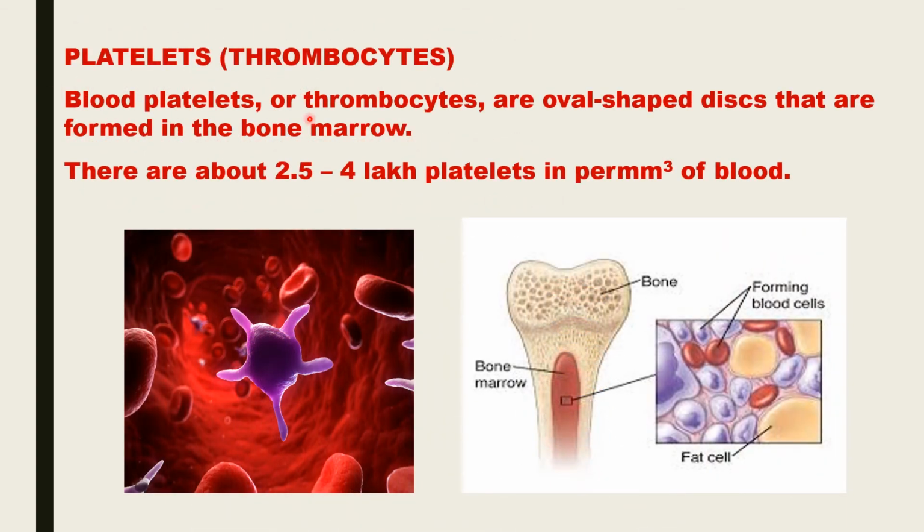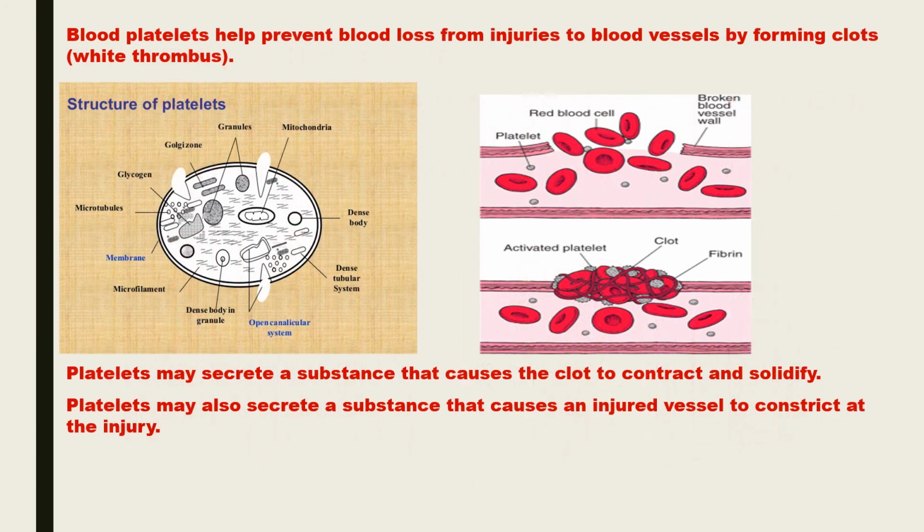The blood platelets are also called thrombocytes. These are minute oval or round structures. These cells are non-nucleated, that is these cells do not have a nucleus and they float in the blood. There are about 2.5 to 4 lakh platelets per cubic millimeter of blood. The platelets are formed in the bone marrow. The blood platelets play a very important role in clotting of blood.